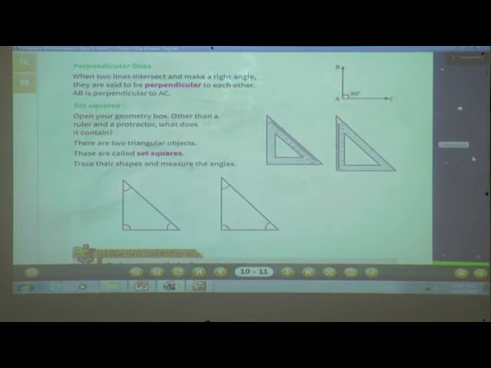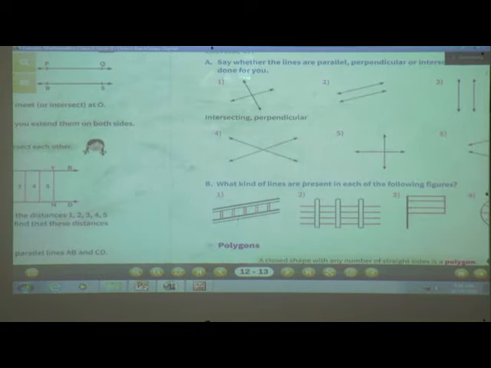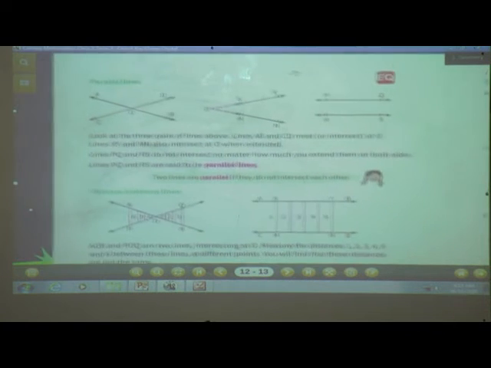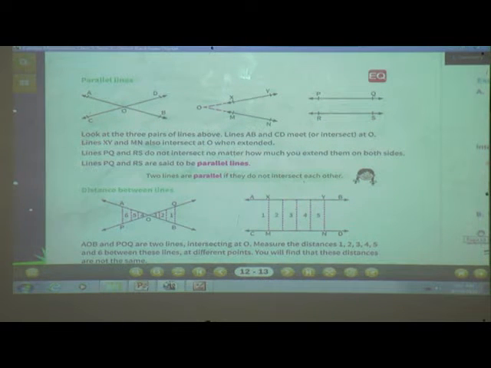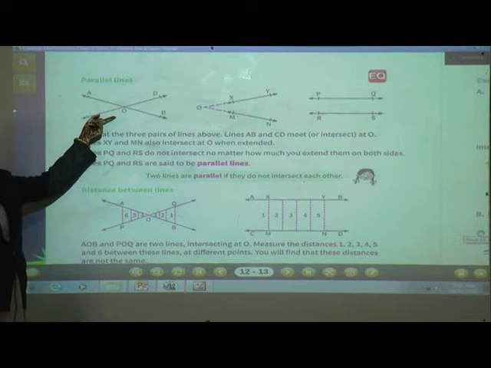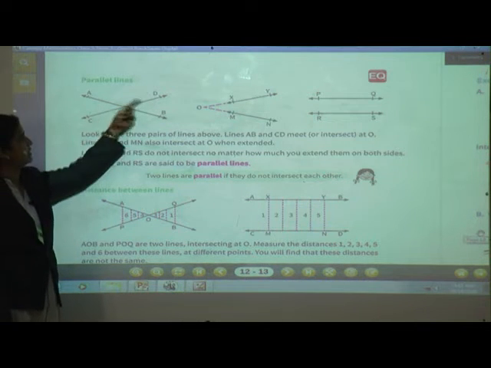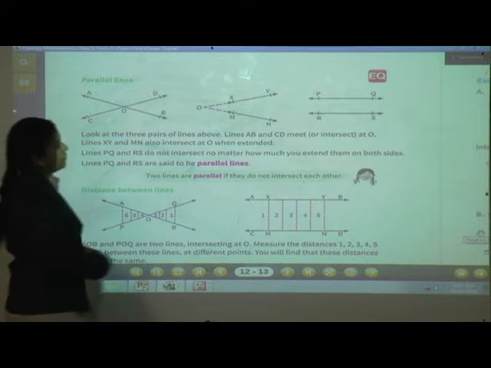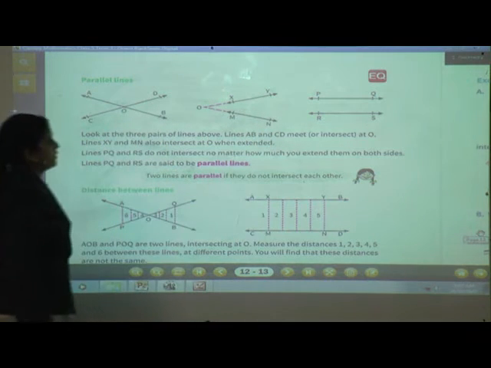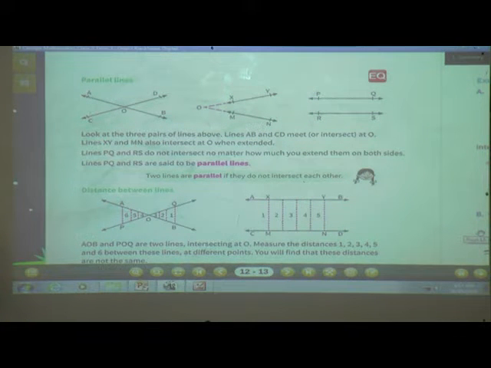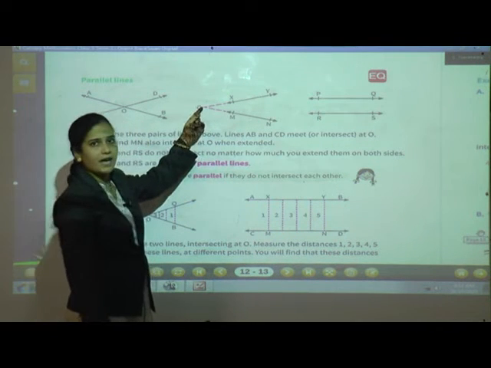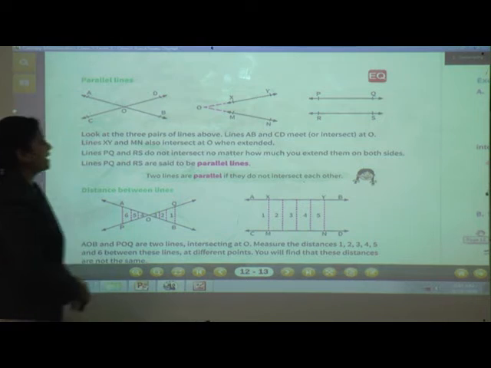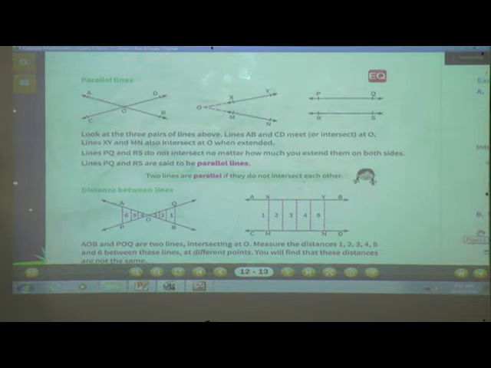Now on the next page, page number 12, see here, parallel lines. See, can you tell me which type of lines these are? Yes, these are the intersecting lines. These two lines intersect each other at O. So these are the intersecting lines. Now tell me, XY and MN, which type of lines are these? Yes, when we extend XY and MN, they will meet at O. So we can say that these are the intersecting lines.